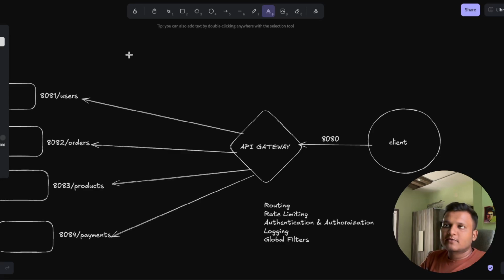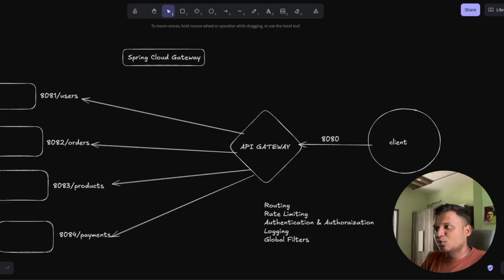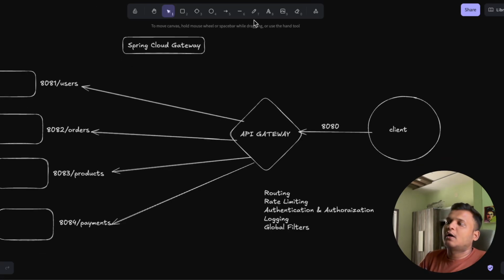There is also Zuul, which is an older service by Netflix, but Spring Cloud Gateway is a newer and reactive package, so we are going to use this in our application. So yeah, let's get started with the coding part and see how we can implement this API gateway.